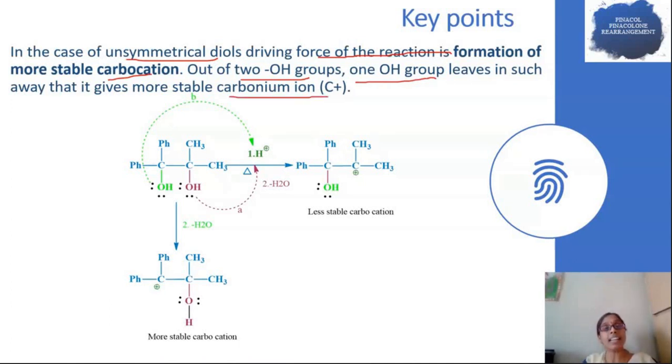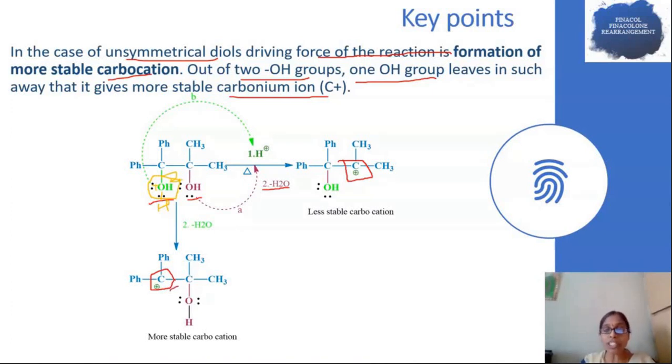The question is now, here two hydroxyl groups are there, which forms a more stable carbocation. That group gets protonated. We can observe carefully here, there are two hydroxyl groups. If this hydroxyl group protonates and after the formation of oxonium ion, it is released as a water moiety, it forms a carbocation. Another possibility is this OH can also protonate, form an oxonium ion and be released as a water moiety, forming a more stable carbocation.